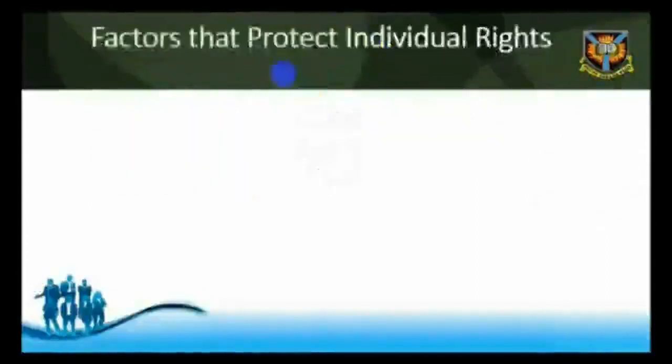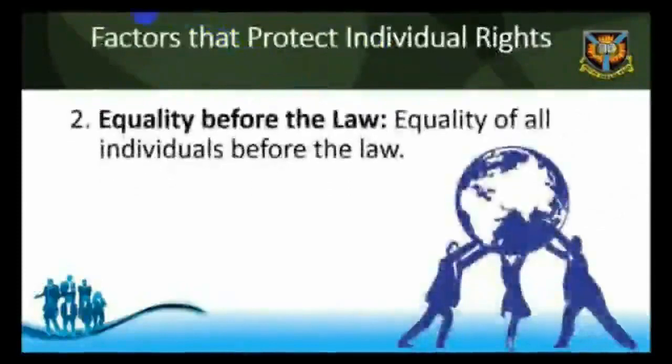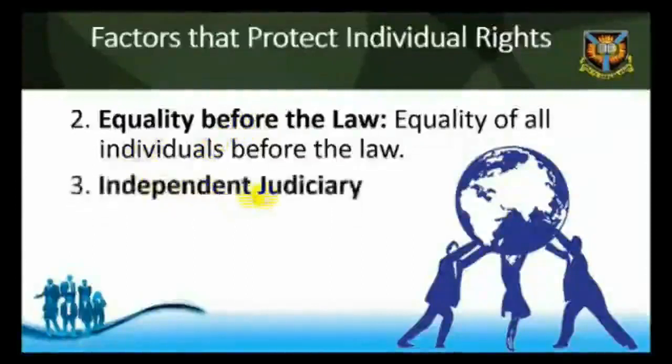2. Equality before the law. Rights of an individual can be protected when there is an equality of all individuals before the law. Everybody, rich or poor, must be treated equally in legal matters. 3. Independent judiciary. When the judiciary, which is the custodian of the law, is independent of all forms of influences, then individual rights can be protected.